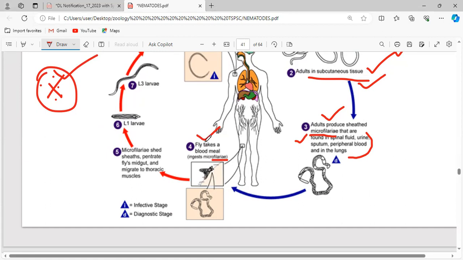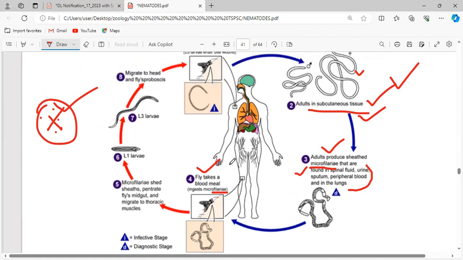Once again, with the help of the fly, along with the blood it takes some microfilariae. Once it takes the microfilariae, they shed their sheaths and penetrate the fly's midgut. Now the microfilariae reach the intestine of the fly and migrate to the thoracic muscles of the fly, and there it gives rise to the first larval stage.